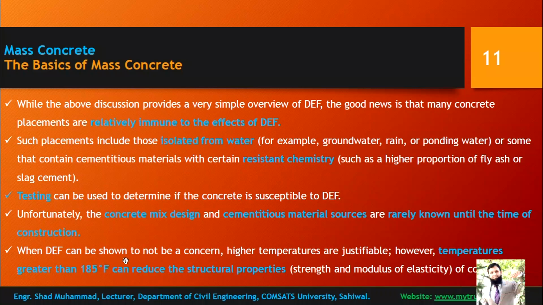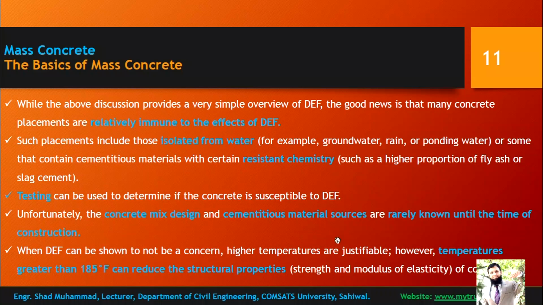So DEF can be shown to not be a concern. High temperatures are justifiable. However, temperatures greater than 185 can reduce the structural property, strength and modulus of elasticity. So if DEF is not of concern because your structure is isolated from water, or cementitious components are resistant to chemistry, then DEF is not of concern.